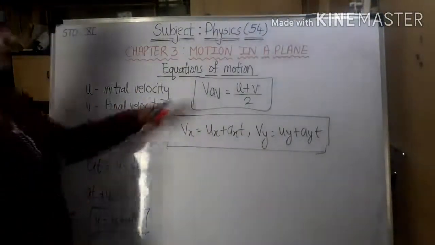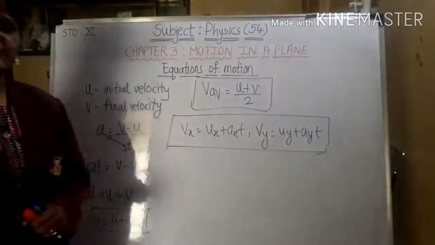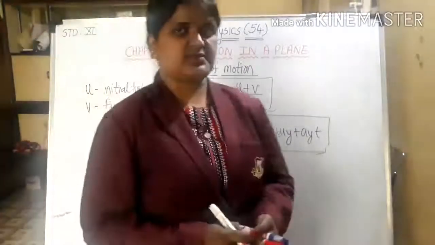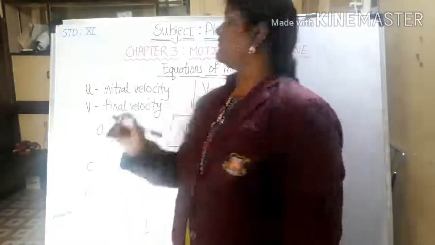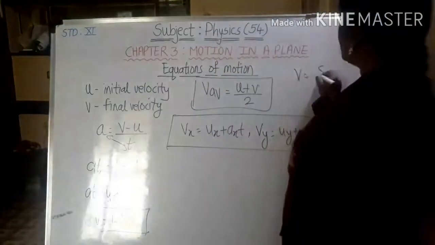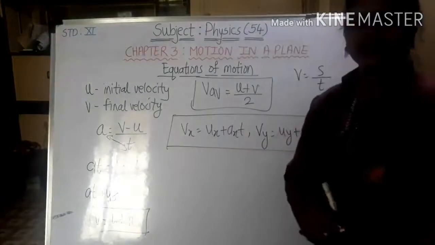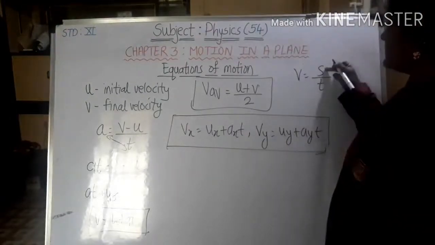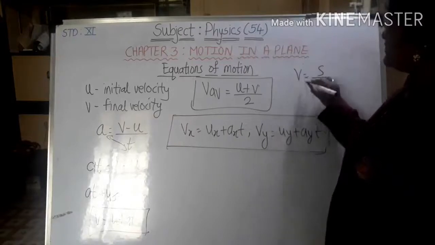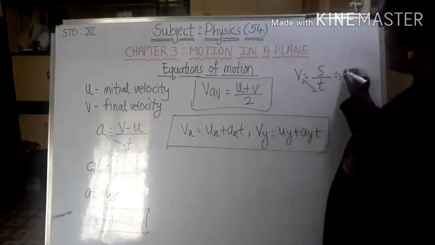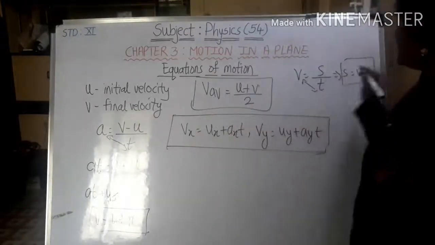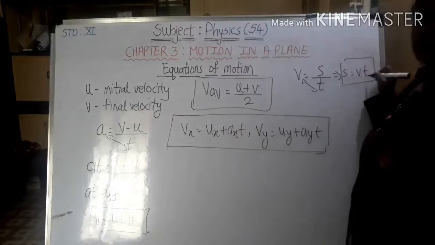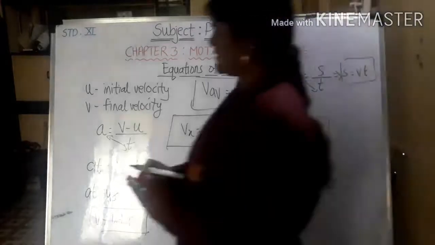Okay, now we are going to see displacement, the equation which is related to s. Now s is what? S is nothing but displacement. Basically we call velocity as displacement upon time, right? So how can we find out displacement? S will be v into t. Am I right? This gives you an idea about displacement. Now in terms of average, what will it be? S is equal to v average into t. So let's do that.